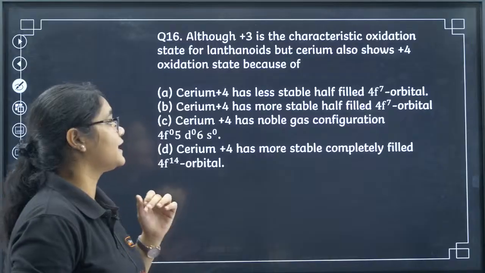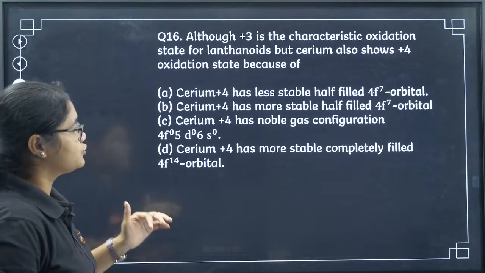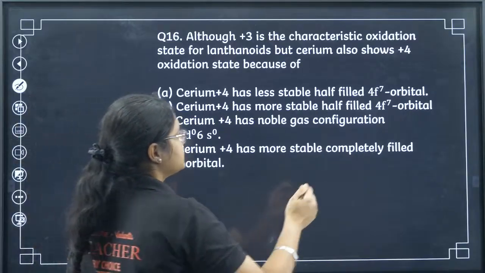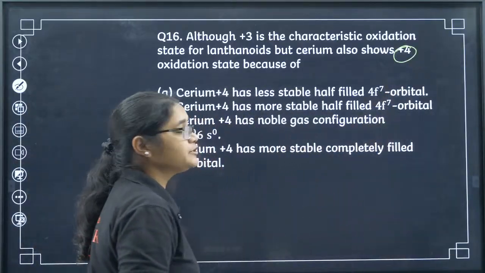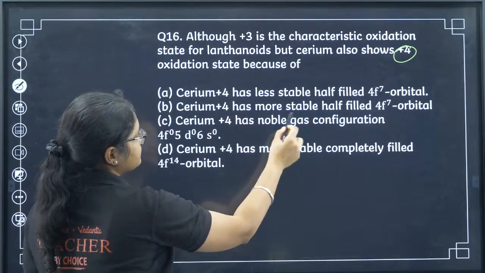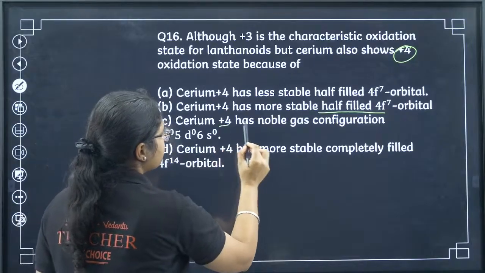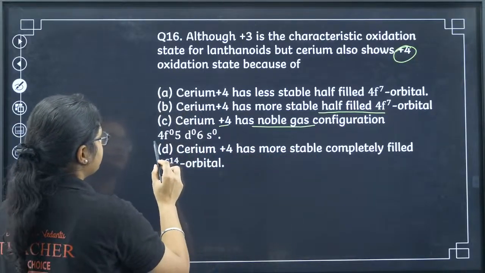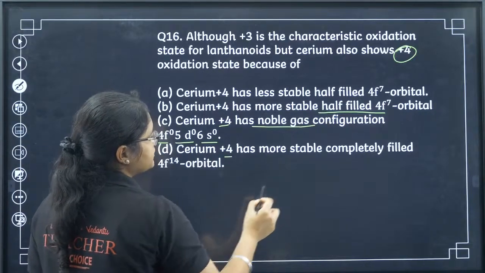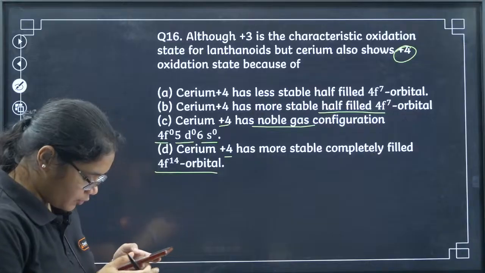Although plus 3 is the characteristic oxidation state for lanthanoids, cerium also shows plus 4 oxidation state because of... Why does it show plus 4 oxidation state? Cerium plus 4 is less stable. Cerium plus 4 has more stable half-filled 4f7 configuration. Cerium plus 4 has a noble gas configuration of 4f0, 5d0, 6s0. Cerium plus 4 has more stable completely filled 4f14 orbital. So cerium plus 4, what is the reason?